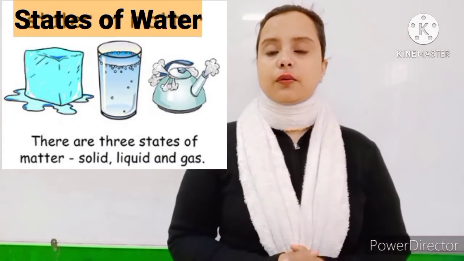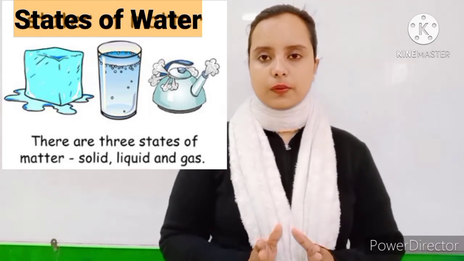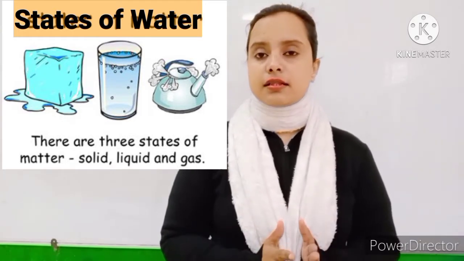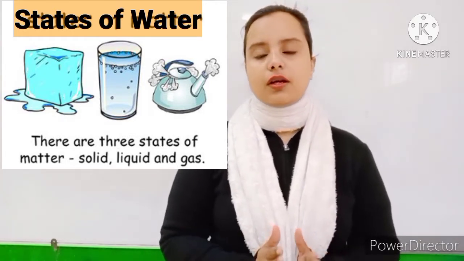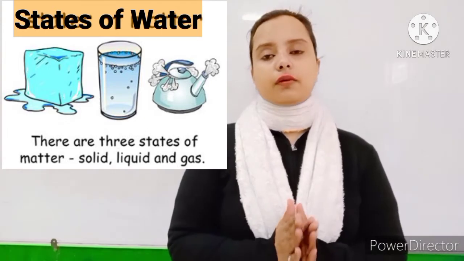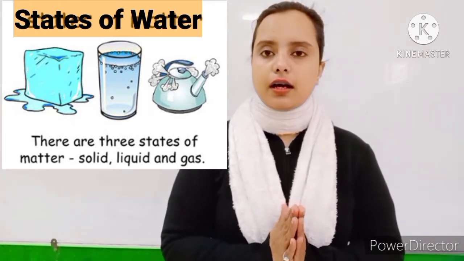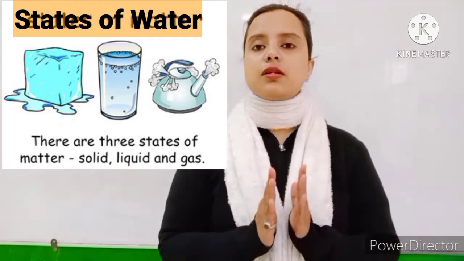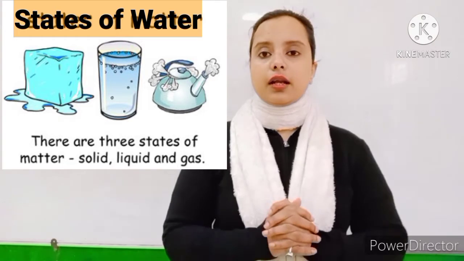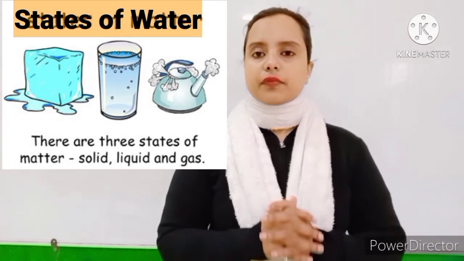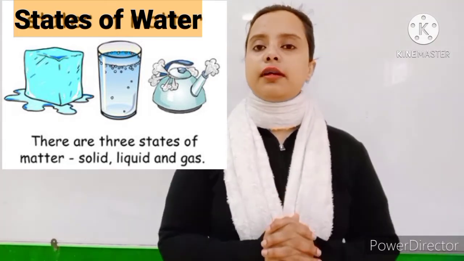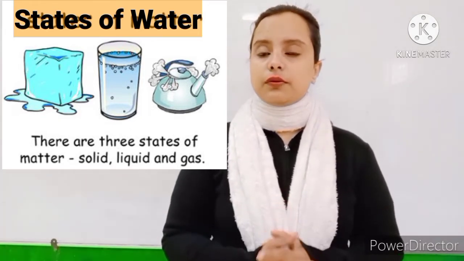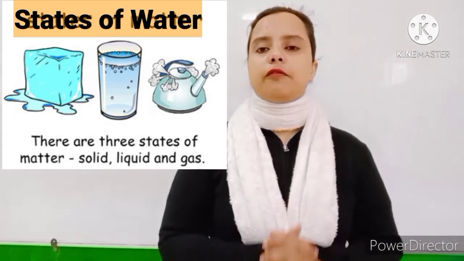Now students, water exists in three states. The first state is liquid, the second is gaseous, and the third is solid. In the solid form, the water will be ice. Ice is the solid state of water. Now the next one is the liquid state of water. The water that we drink, or use to bathe or wash the utensils, is the liquid form of water.